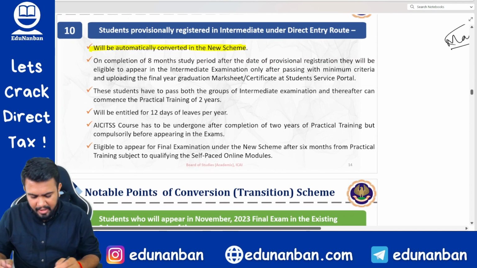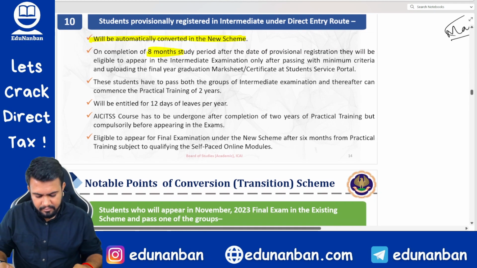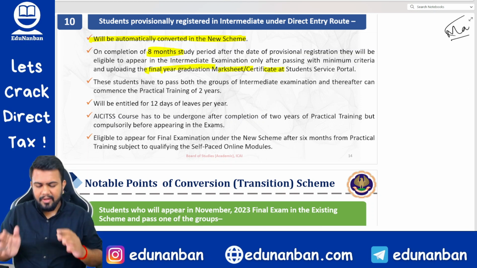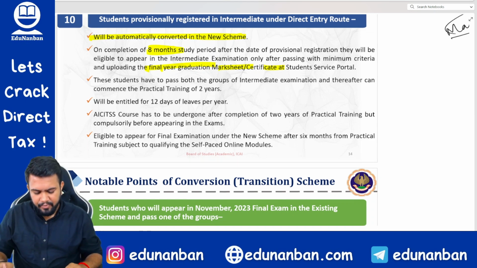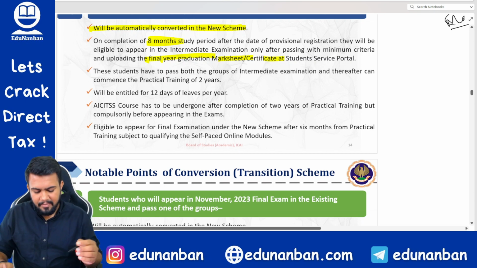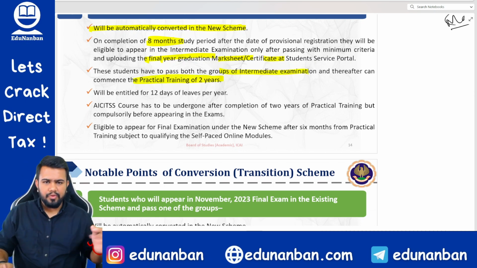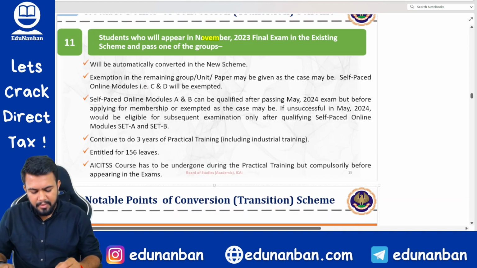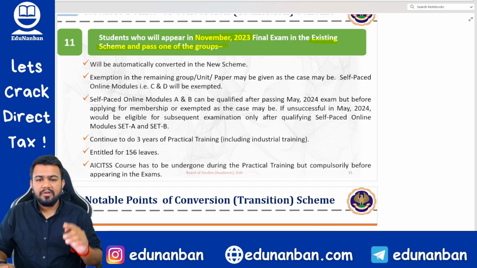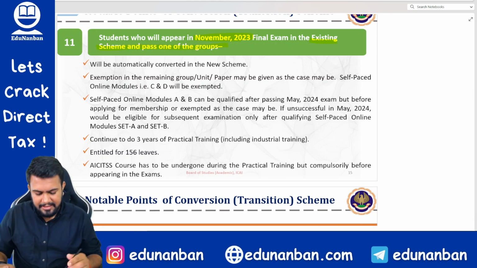So what are they telling? After 8 months of study period, and submitting the final year graduation mark sheet as the case may be, your provisional registration will be converted to final registration. Then you can write your intermediate exam, pass both groups of intermediate, and then commence practical training of 2 years. Fine. Next, students who will appear in the November 2023 examination in the existing scheme and pass one of the groups in the November 23 examination.